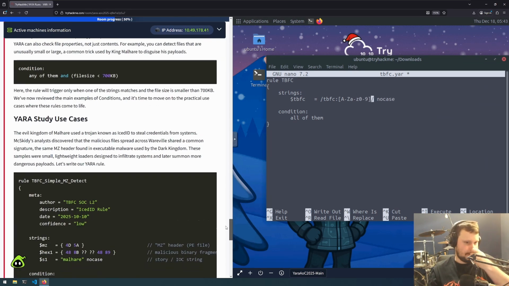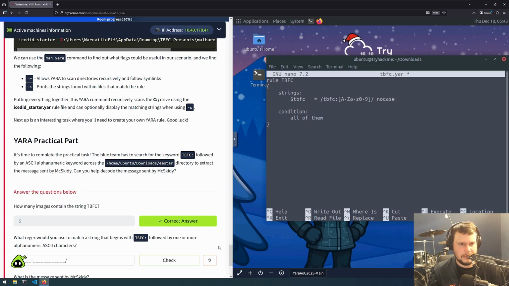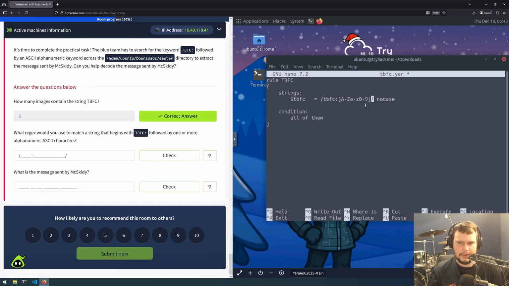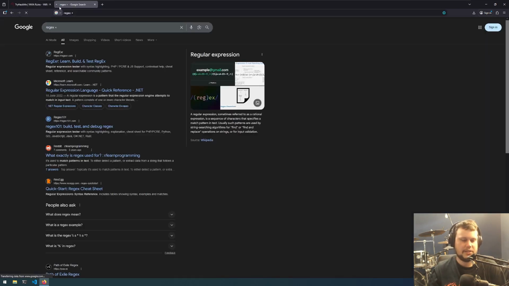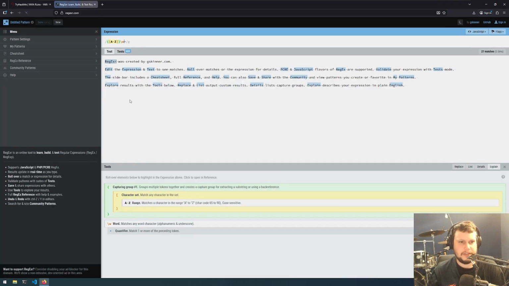I think it just said alphanumeric, so that should be all it's searching for, and I think we use a plus for that. Let me do a plus. Can I do that? Okay, there we go. So the regex starts with TBFC, followed by one or more alphanumeric ASCII characters. I'm pretty sure plus is for that. Let's look up regex plus just to see. Actually, let's go to regexer and double check.